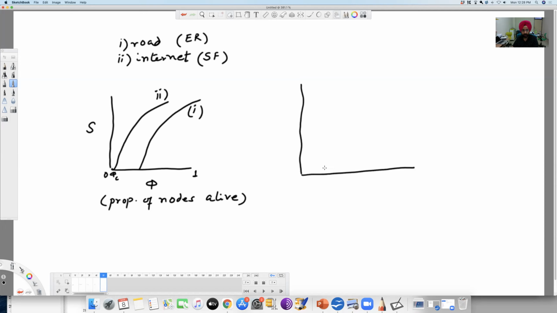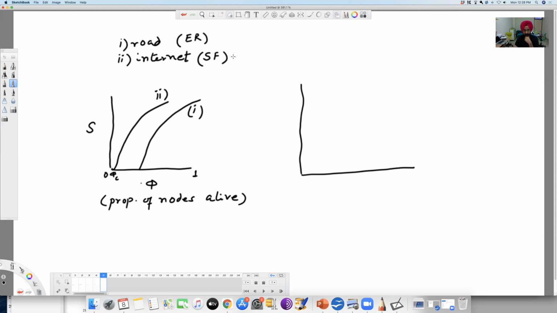The second question was about targeted attack, which means you sort the nodes based on their degree. The highest degree nodes, the hubs, will be at the top, then the second highest, the third highest, and so on. Then you delete them in order of high degree, which means we are breaking the network rapidly.